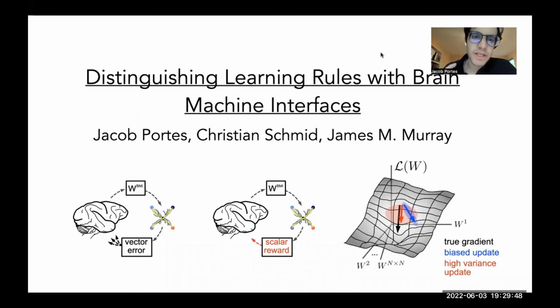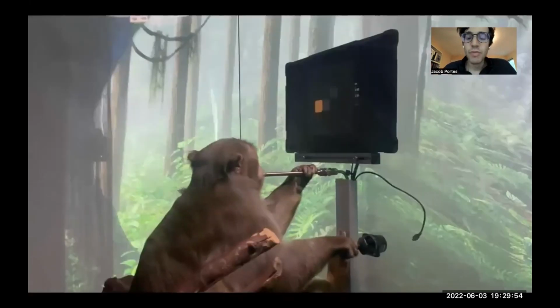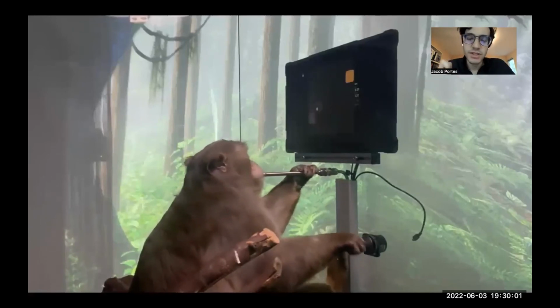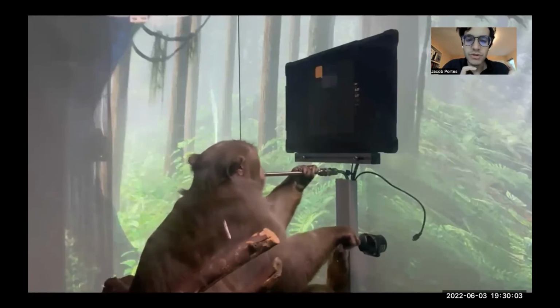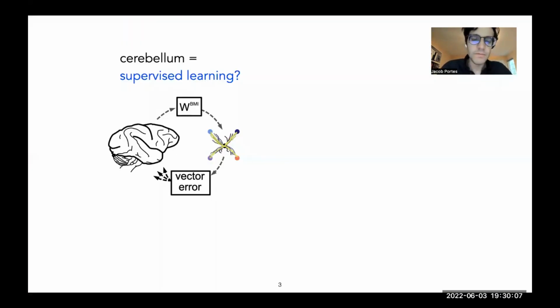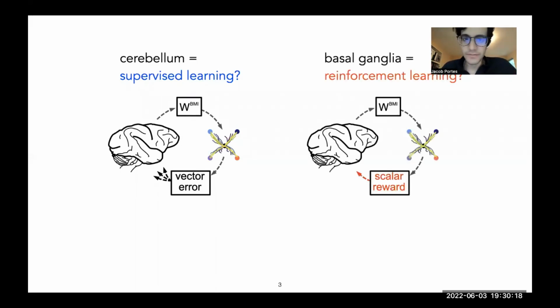Is it possible to distinguish between different classes of learning rules using brain-machine interfaces? Monkeys can learn to control a cursor using a brain-machine interface, and there are some really interesting studies that are able to record during the course of learning. If we zoom out, it's possible that there's some kind of cerebellar mechanism involved in this BMI learning, and maybe it falls into the category of supervised learning.